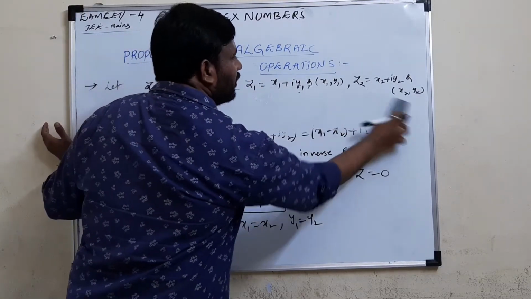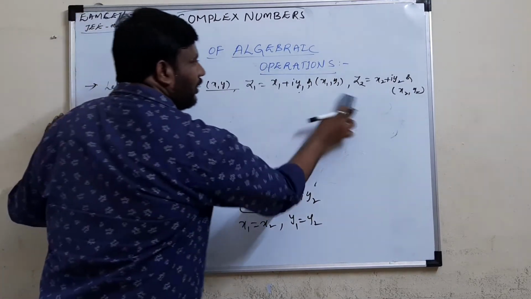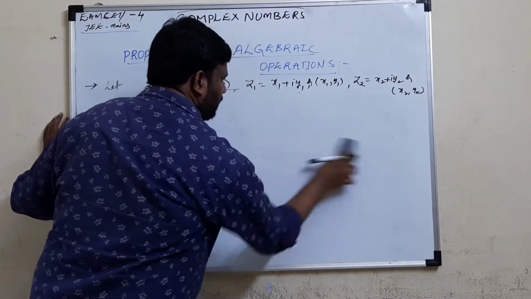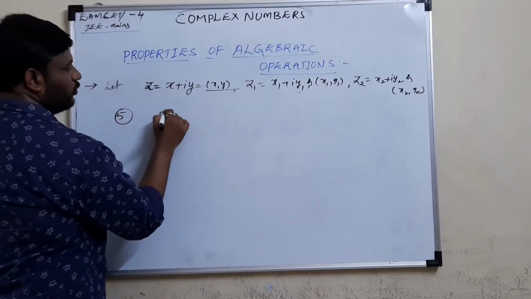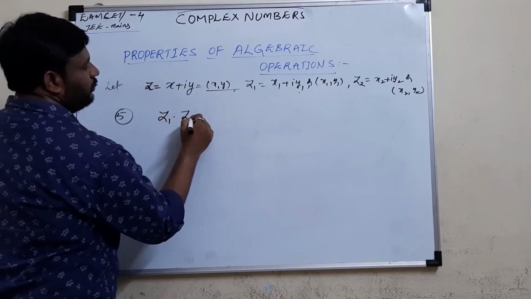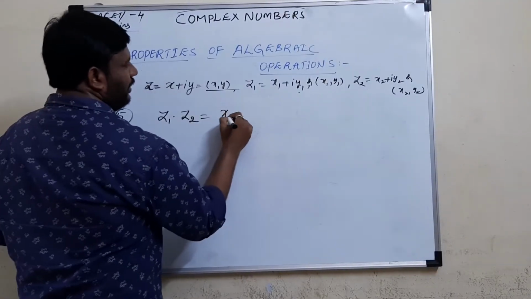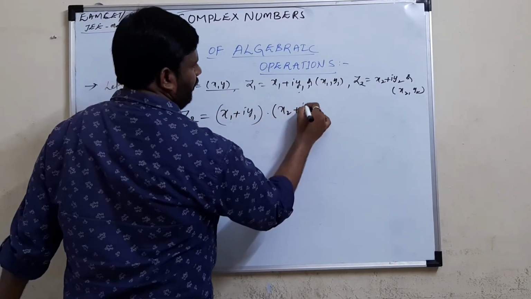How to multiply two complex numbers? You can use a formula or the process, and this is also very simple. Fifth is multiplication of two complex numbers. Suppose I want to multiply z1 into z2, where z1 is x1 plus iy1 and z2 is x2 plus iy2.